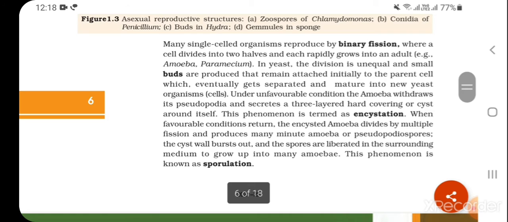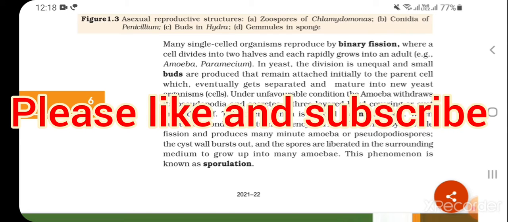Many single-celled organisms reproduce by binary fission, where a cell divides into two halves and each rapidly grows into an adult. Examples: amoeba, paramecium. In yeast, the division is unequal and small parts are produced that remain attached initially to the parent cell, which eventually get separated and mature into new yeast cells.